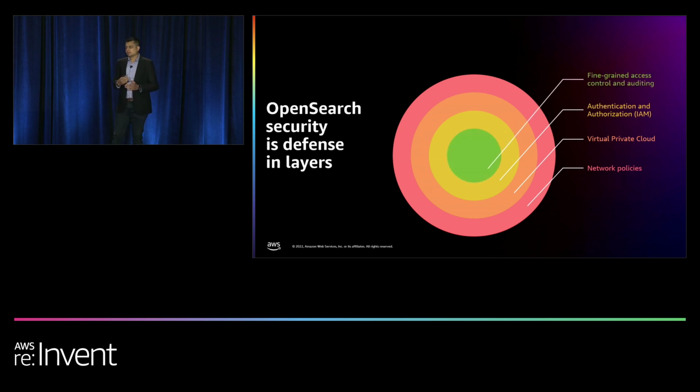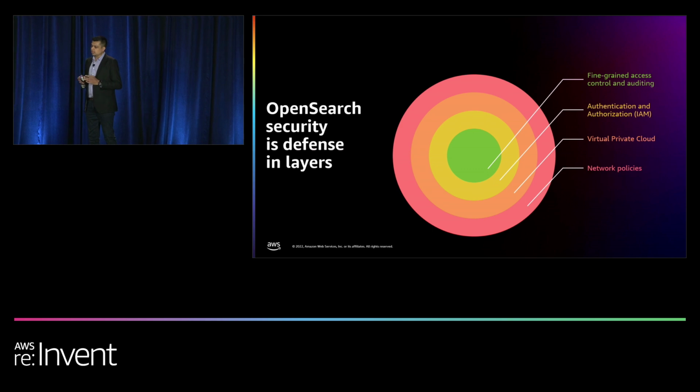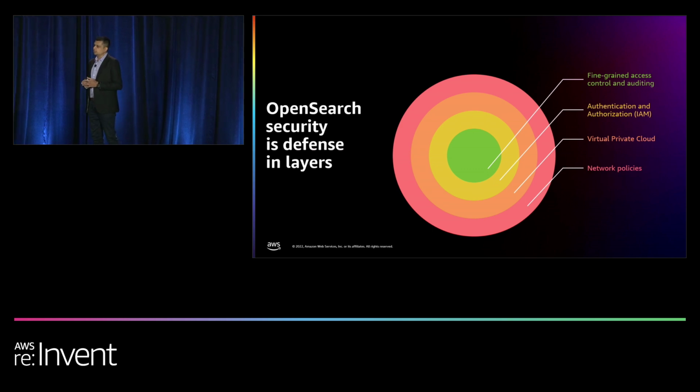And now we are going much deeper into these layers of security. So now we're talking about fine-grained access control. That is an advanced security capability available with OpenSearch Service that can help you restrict access to specific data sets for different users accessing the same cluster. You can do field masking, and there are lots of security capabilities that we'll be talking about.